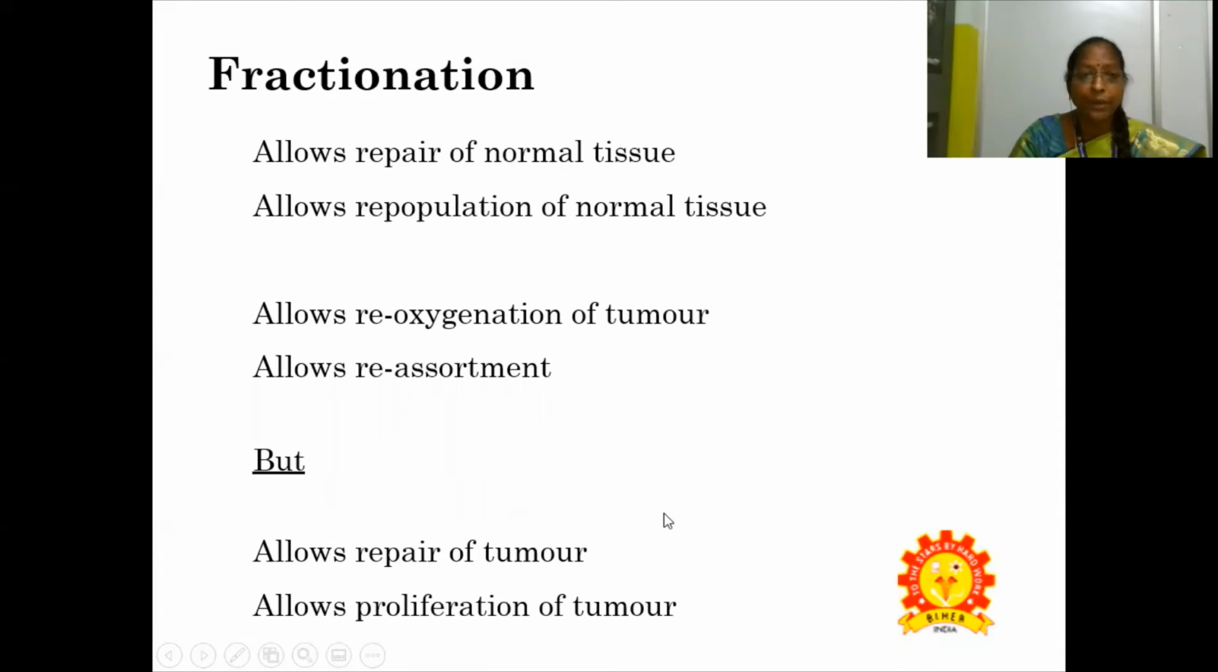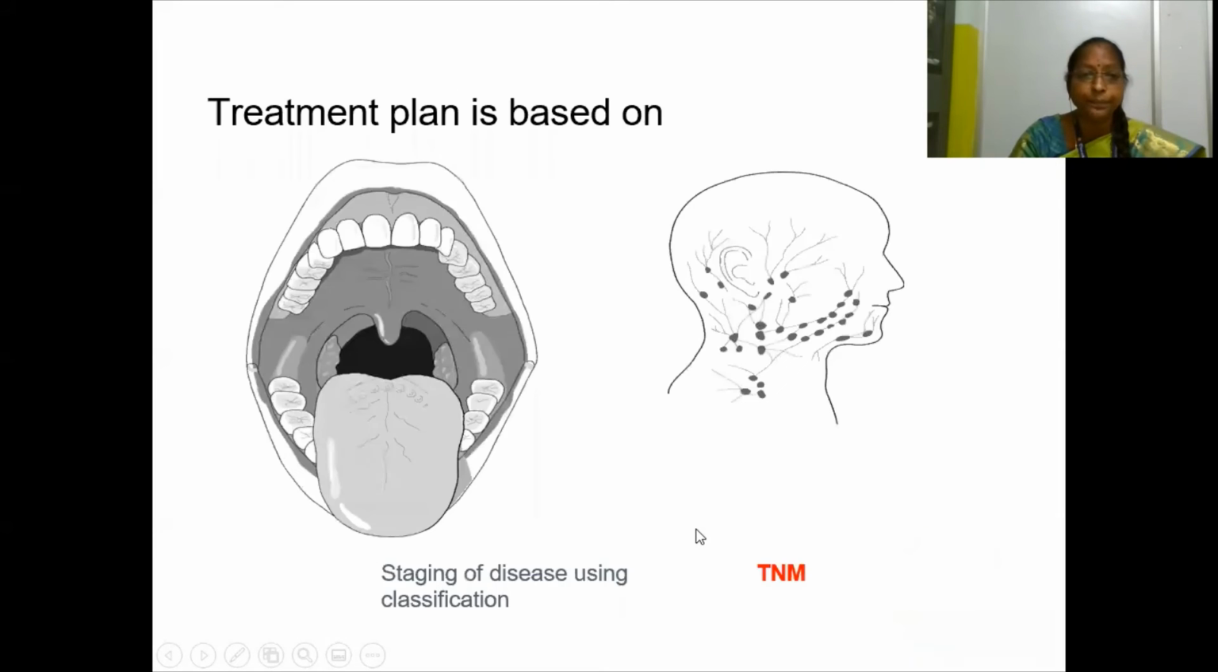Fractionation allows repair of normal tissue, allows repopulation of normal tissue, allows reoxygenation of tumor, and allows reassortment, but it also allows repair of tumor and allows proliferation of tumor.